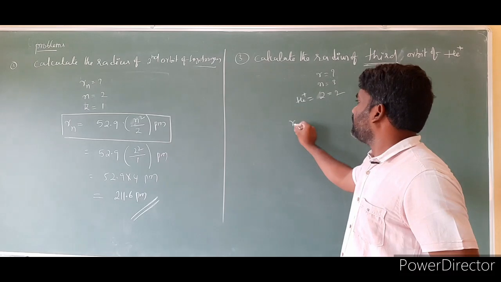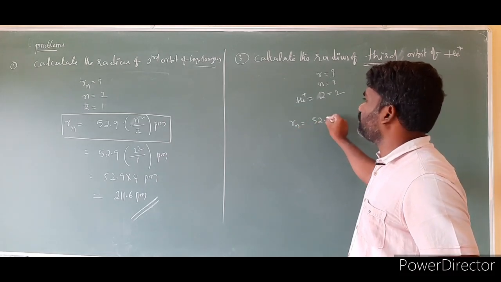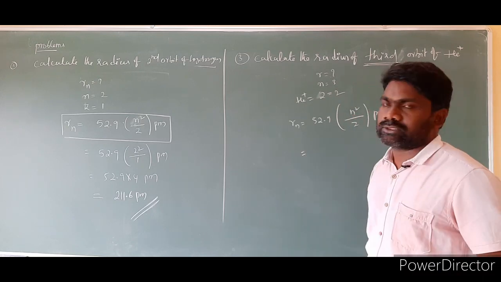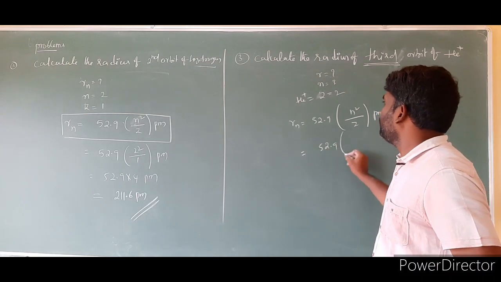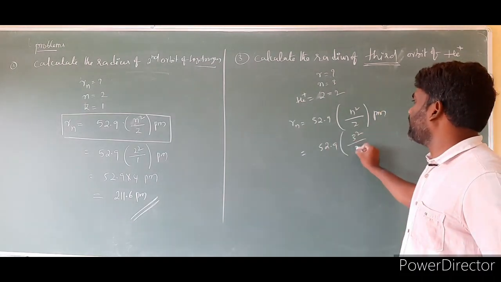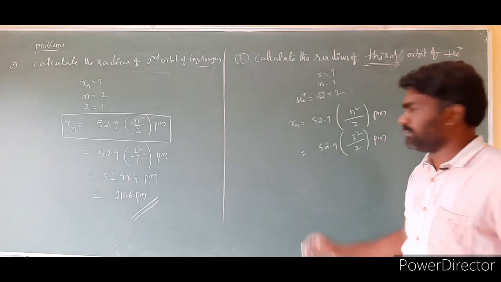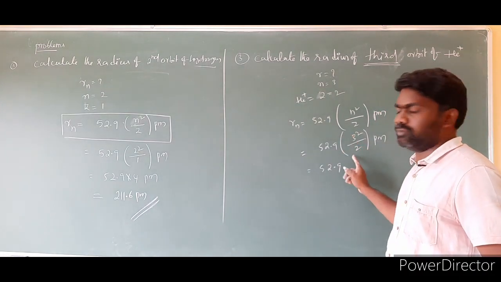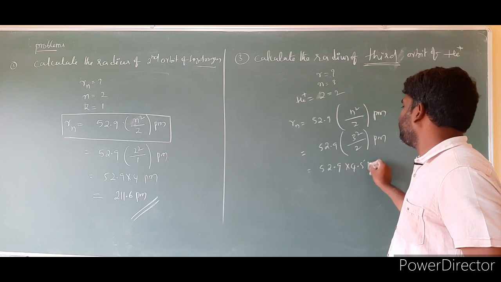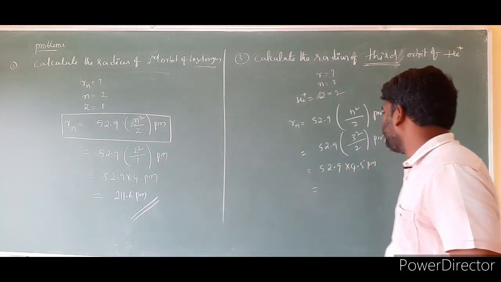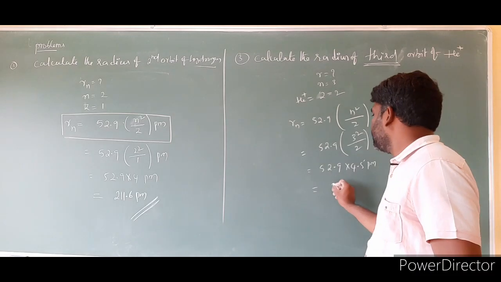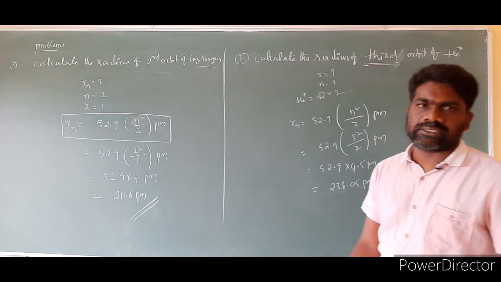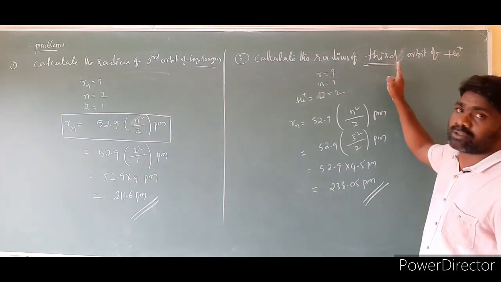Substitute in the formula. So Rn is equal to 52.9 n square by Z picometers. So 52.9 into 3 square by 2 picometers. Clear? Then 52.9 into 3 square, 9 by 2, is 4.5 picometers. Upon simplification of 52.9 into 4.5, you will get 238.05 picometers. This is the radius of He plus, that too in the third orbit.